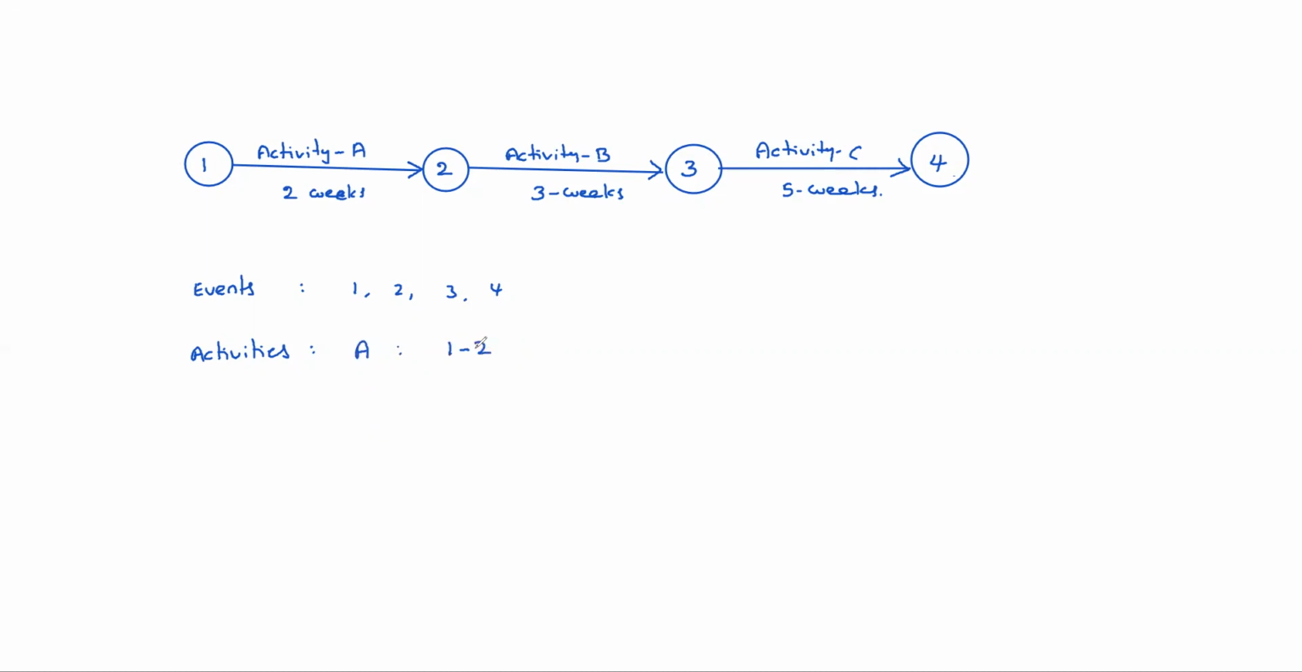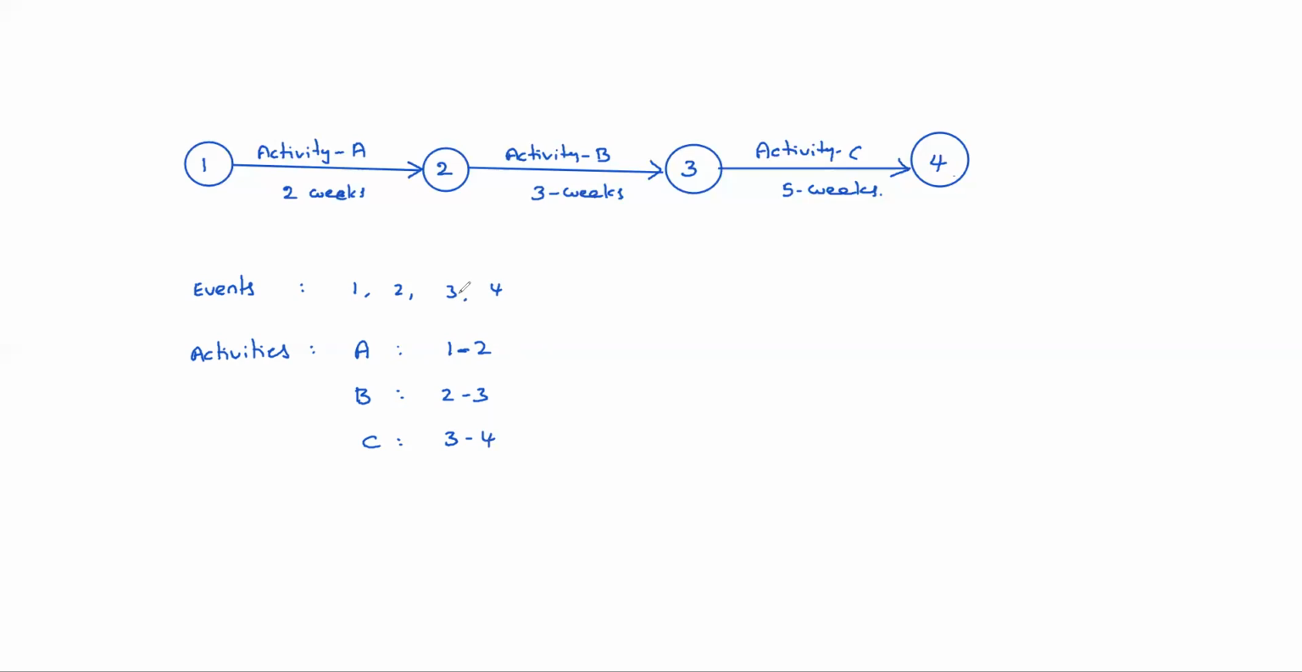So what does 1 to 2 mean? Starting event is 1, ending event is 2. So you can represent activities with the starting and ending events like this. 1 2 represents starting event 1, ending event 2. The joining of 1 2 is nothing but activity A. Similarly, activity B is 2 3. Activity C is 3 4. So like this, activities can be represented, with events 1 2 3 4.